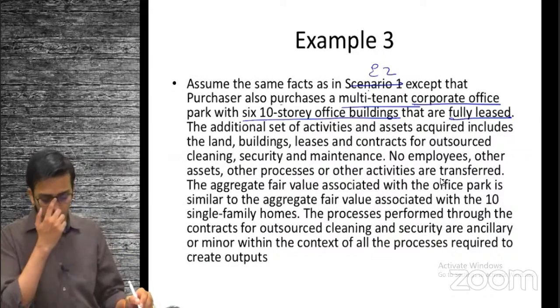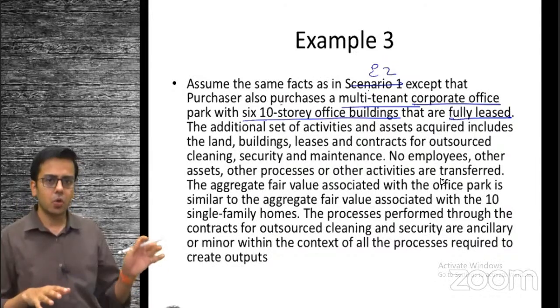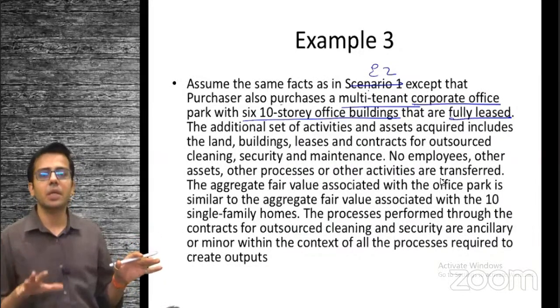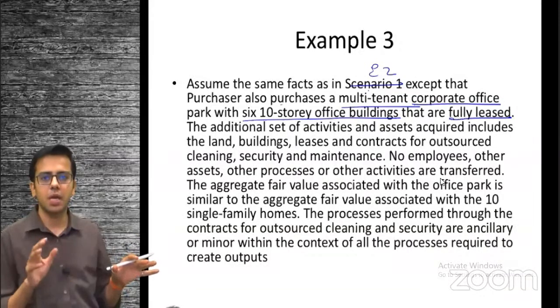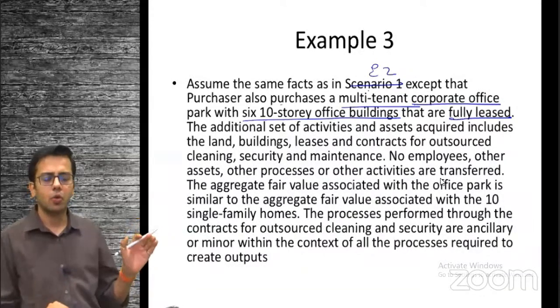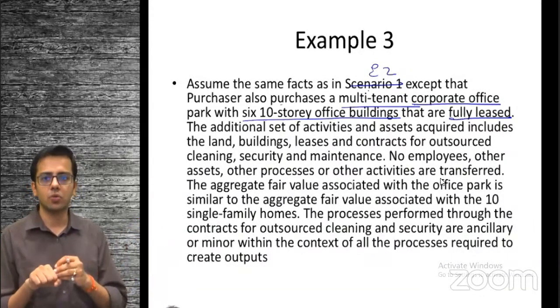Now, it is very logical that there's a corporate office and there are 10 family houses, right? Family houses may have similar risk or reward, but a corporate office cannot have the same risk or reward as the houses, right?